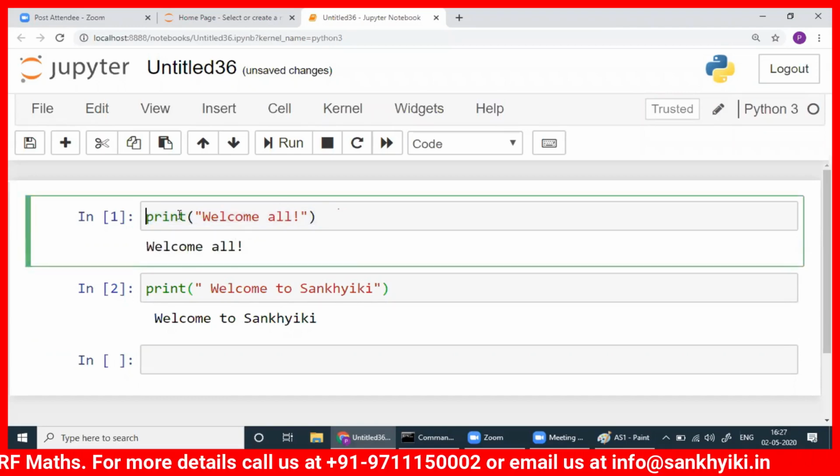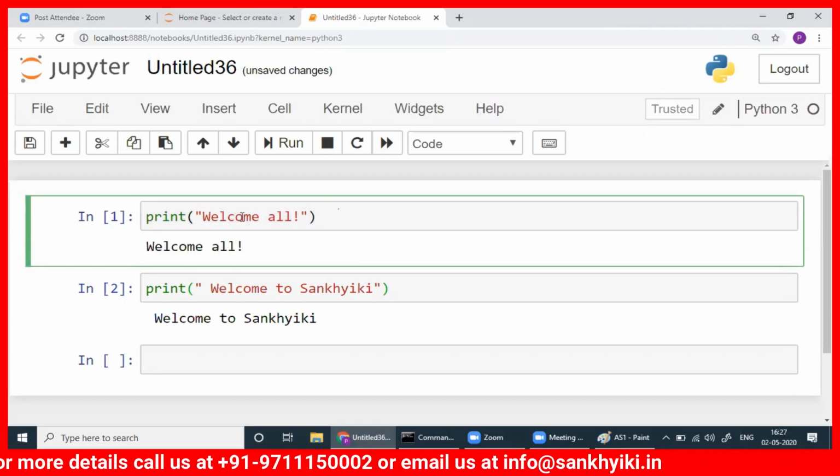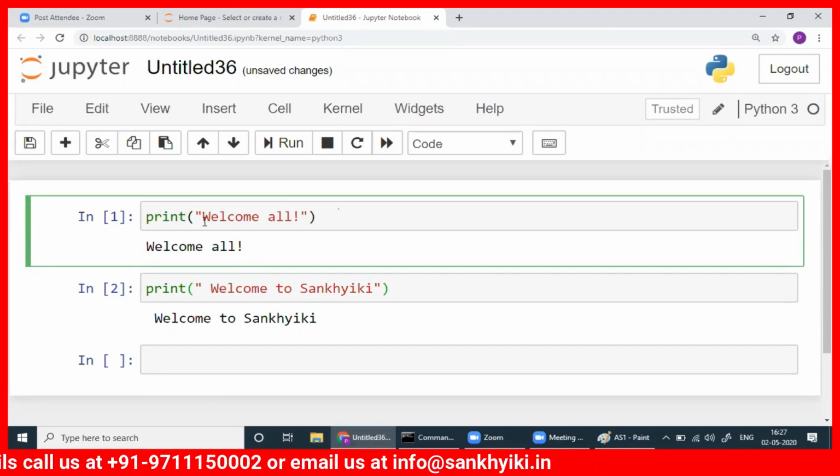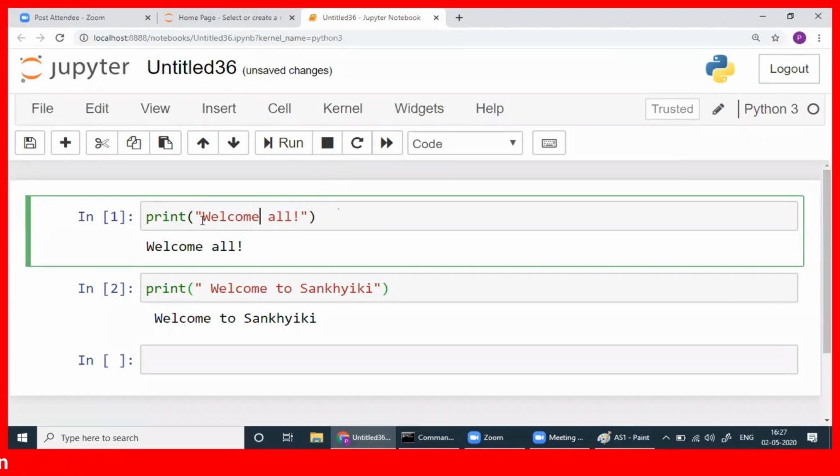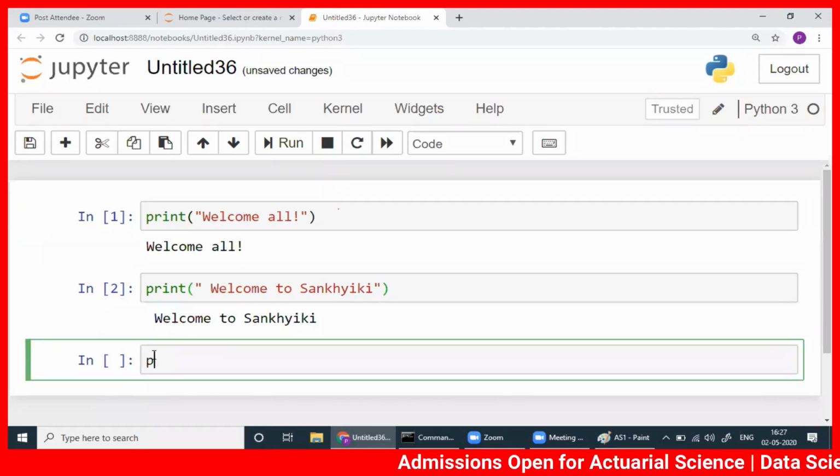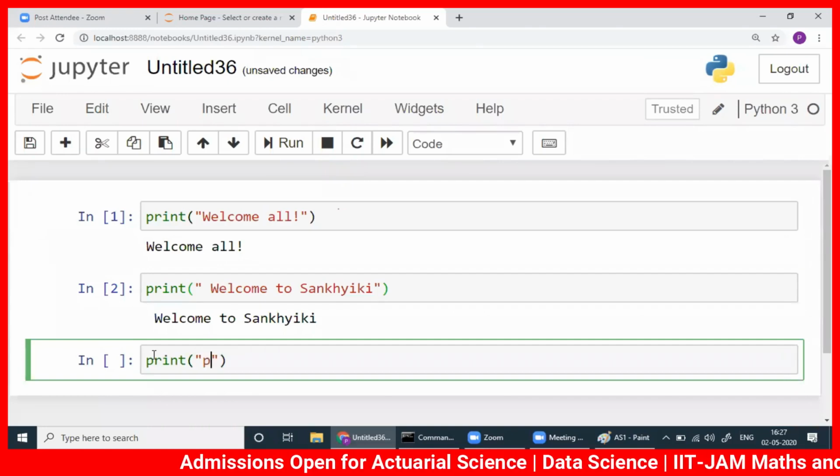I have not defined any variable yet. I've just written a string, and I printed that within quotes, whatever I write. These are characters here, and I printed this statement. Then the next one is welcome to Sankhiki. Here also you see we get the same.